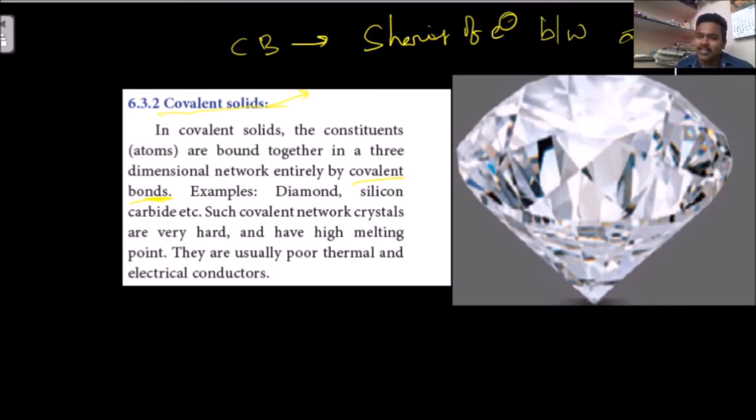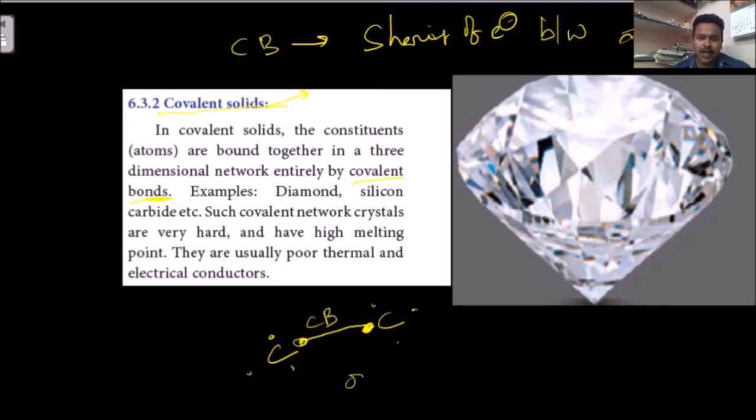What is sharing here? See here. For example, carbon has how many electrons? 1, 2, 3, 4 valence electrons. The other carbon also has 4 valence electrons. These two carbons are sharing electrons. So this is a covalent bond.